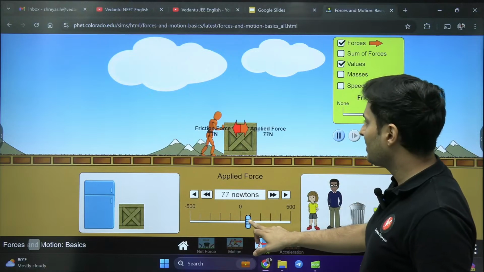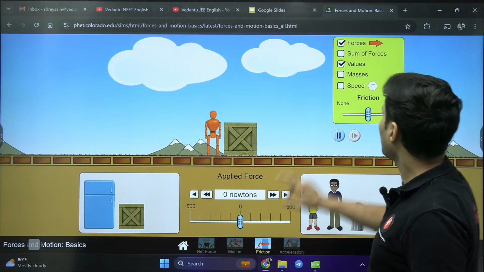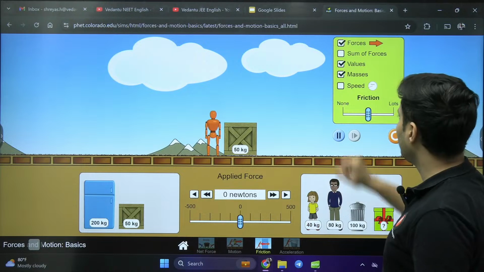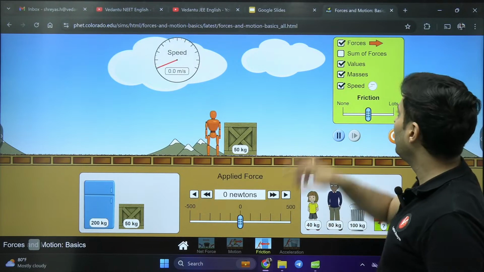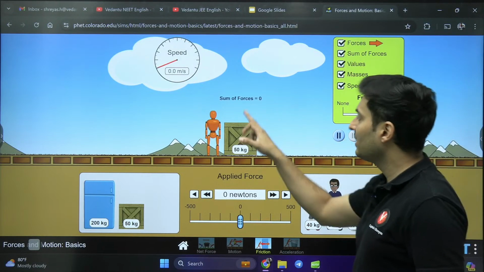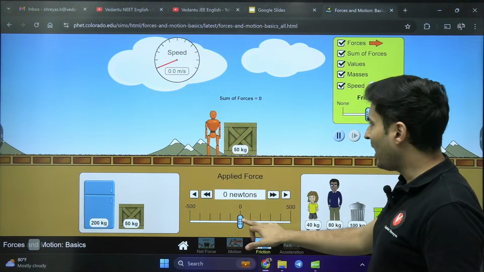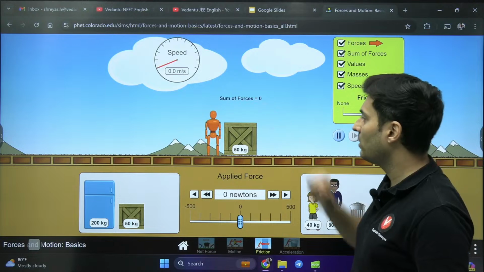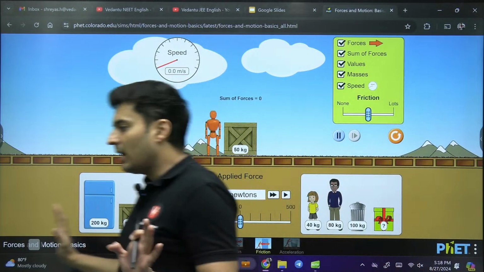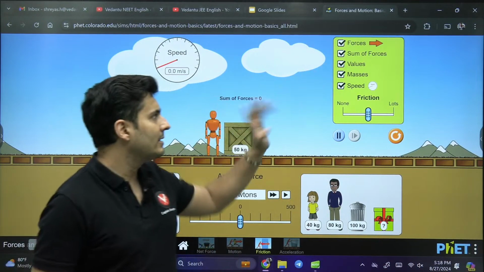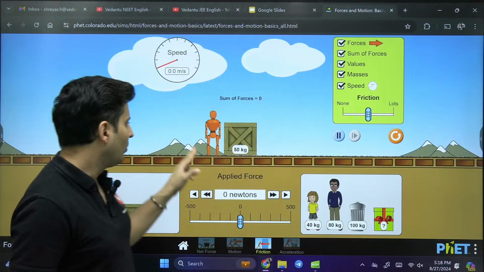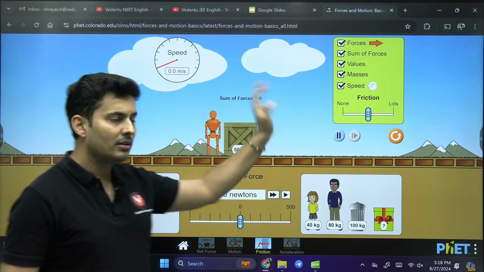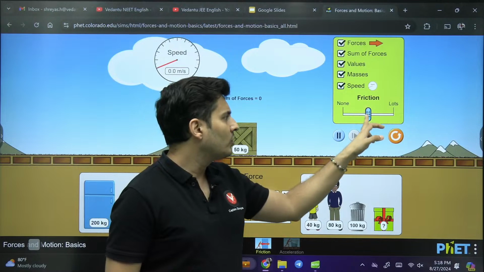So if he is applying some force, how many newtons is he applying? We can also see the mass. Right now it is 50 kg. Also, we can see the speed and the sum of the forces, meaning the resultant force. Right now, as he pushes, there is an equal and opposite force, so the net force is 0, like you can see. Are the simulation details clear? Right now, I've chosen normal friction.